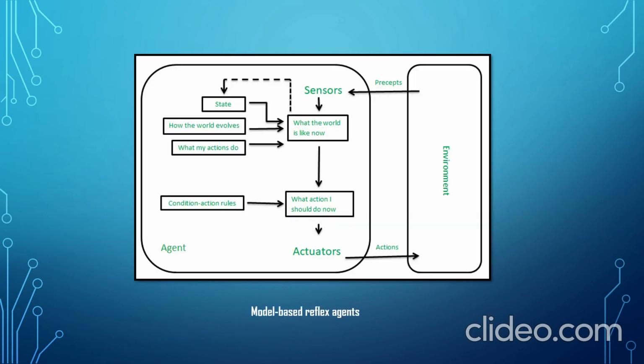Similar to the simple reflex agent, the model-based reflex agent also gets the information from the environment through sensors, like what the world is like now and what the present condition is. The model-based reflex agent has an internal state which may change according to the previous perception, which may not support the present perception. And the model-based reflex agent also has the knowledge about the world, how the world evolves and what my actions can do on the environment. And according to the condition-action rules, the model-based reflex agent gets to know what action has to be performed on the environment and performs it through the actuators. This is how a model-based reflex agent performs.